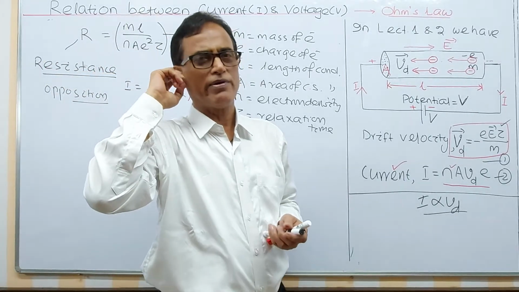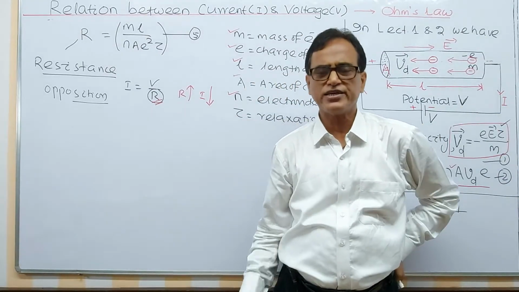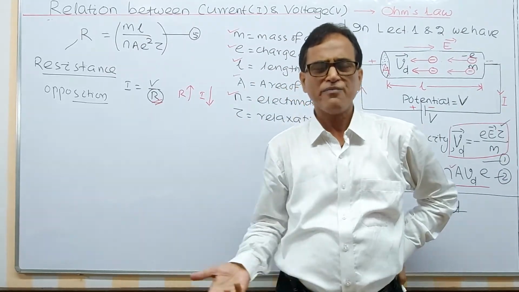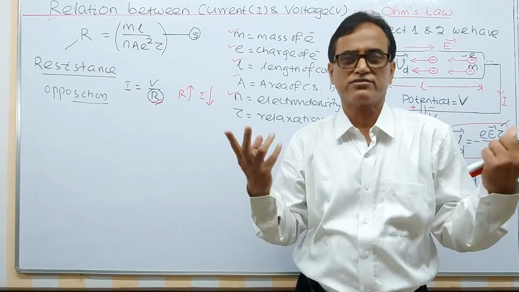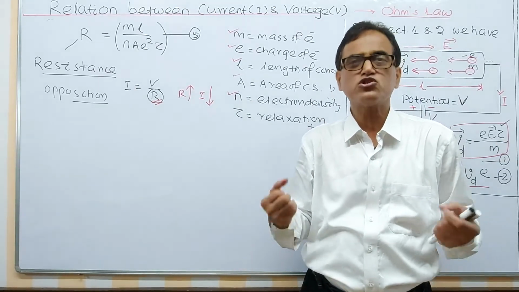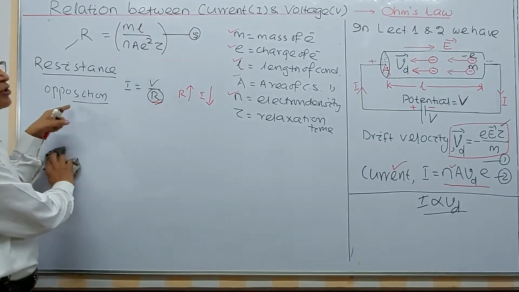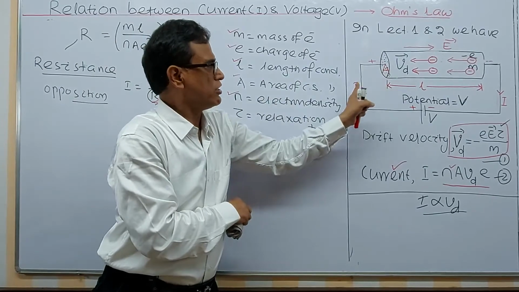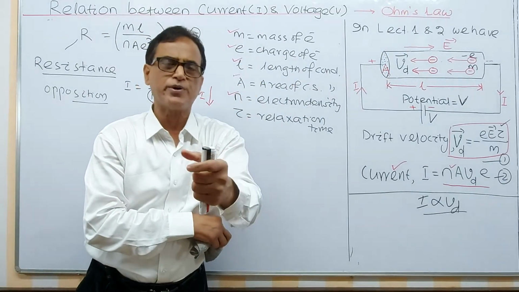Sometimes you are going towards something you are interested in, and I am opposing you. You can say, don't resist us, meaning don't oppose us. The opposition given by a conductor to the flow of current is called resistance. It is a property of a conductor.